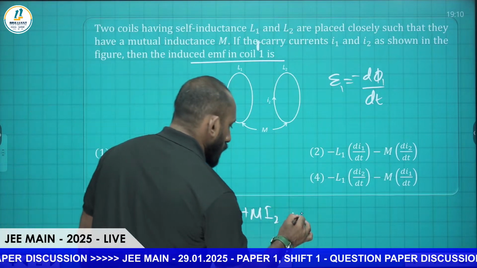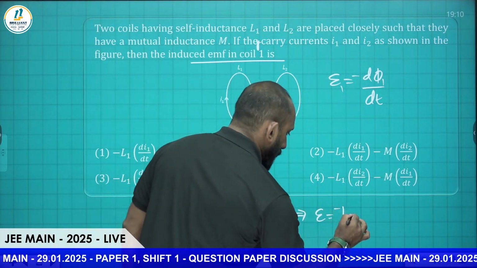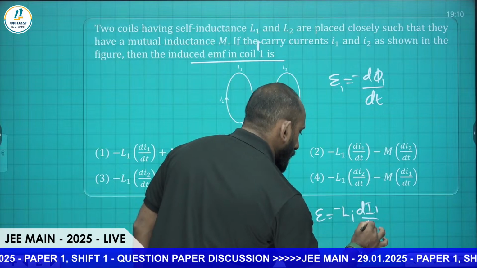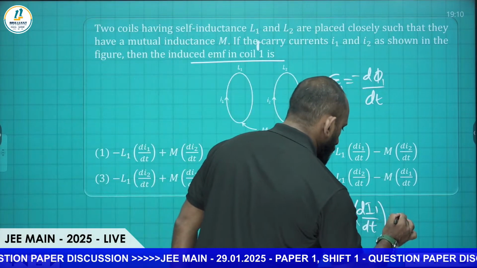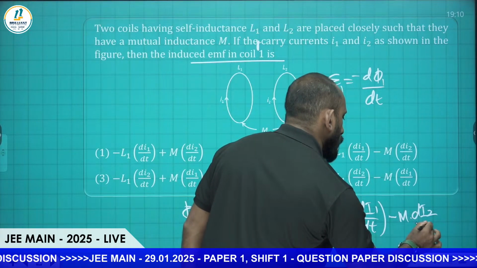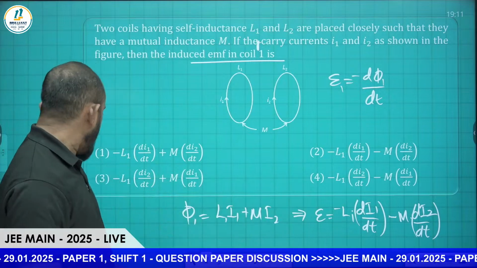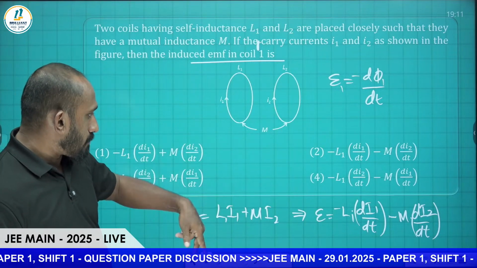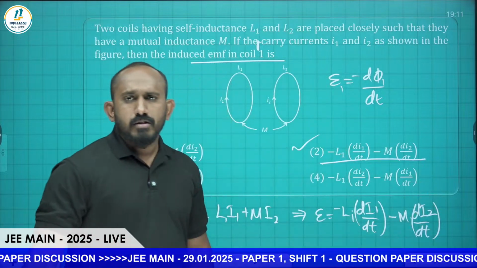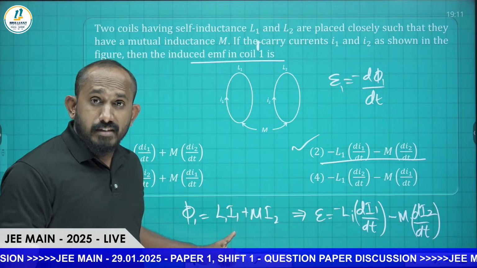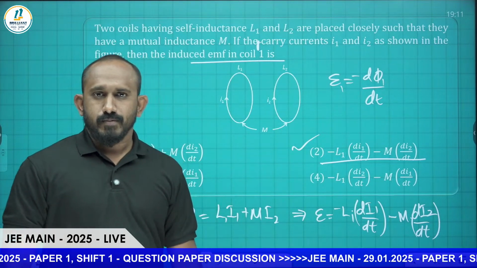So if you differentiate it, you will get E is equal to minus d phi by dt, so minus L1 into d I1 by dt, minus M into d I2 by dt. So minus L1 d I1 by dt minus M d I2 by dt. Yeah, option 2 is the correct answer. So if we have both self-inductance and mutual inductance, then you have to use this equation and differentiate both. Hope you got it.